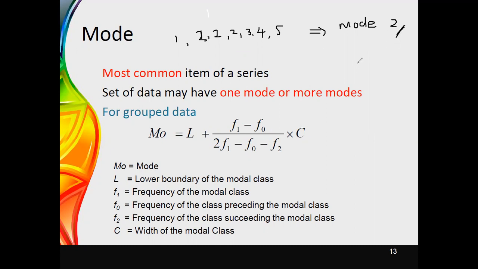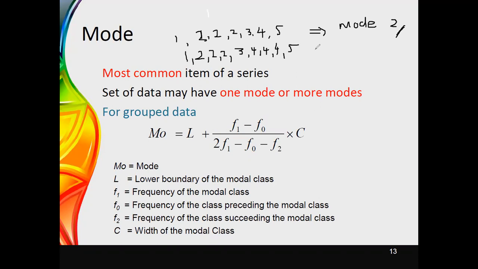And if a data set consists of just a single mode, we call such a data set unimodal data. And if you have two modes, it is like this. Now think about, you may have 3 2s in this data set as well as 1 3, then another set of values in here.